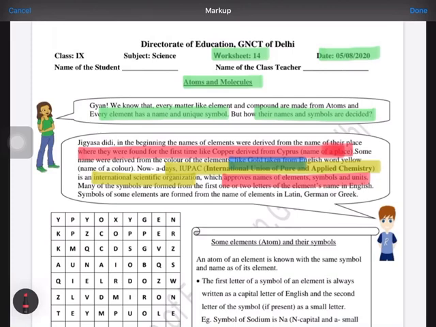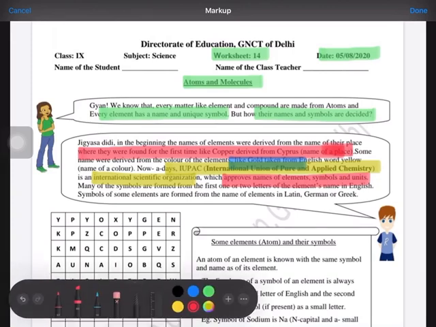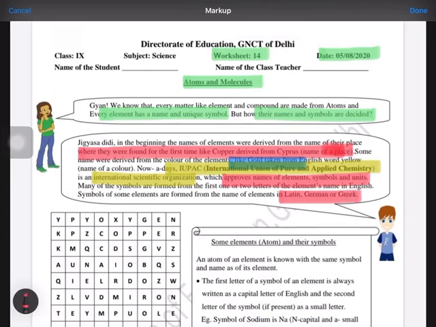symbols and units. Now these symbols can be of a single alphabet or double, and some elements have symbols that are still from their local language, that means Latin, Greek or German.